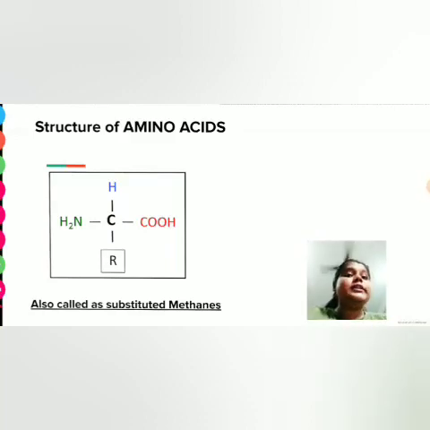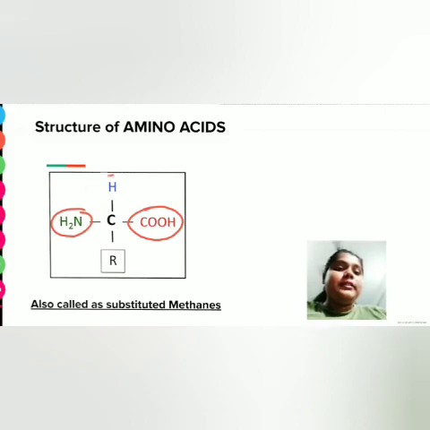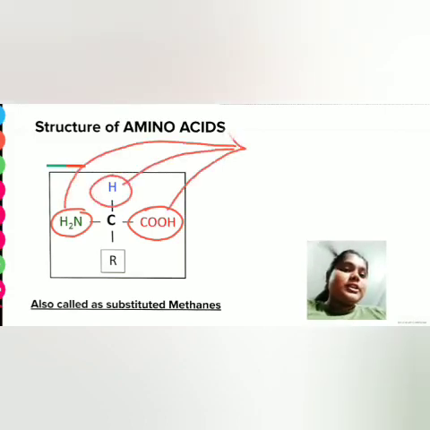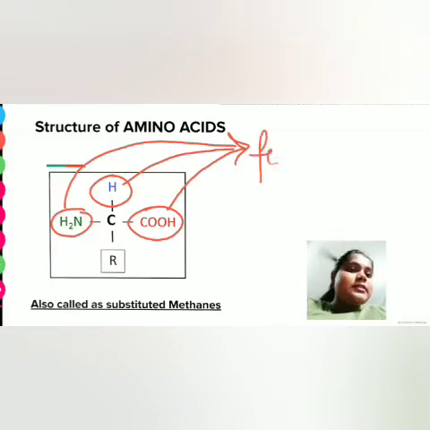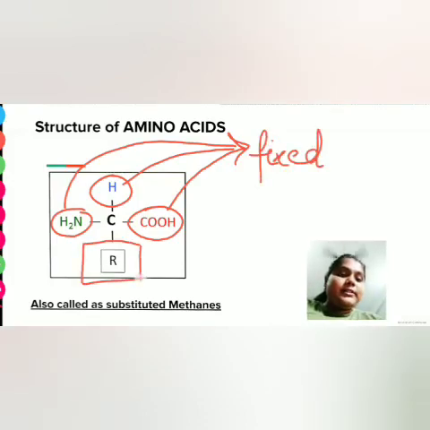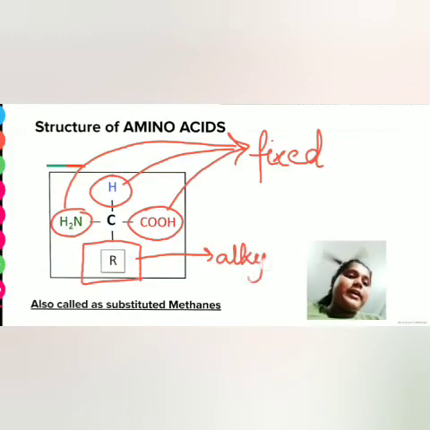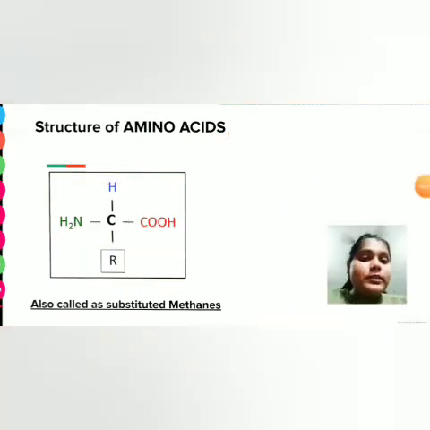Why? Because it has only 4 valency. In this structure we can see one bond is with the amino group, another bond is with the carboxylic group, and the third bond is with a hydrogen atom. All these 3 positions in this structure of amino acid are fixed. The only group which is variable in the amino acid structure is this alkyl group. This alkyl group can contain any chain, aromatic chain, aliphatic chain, or any other functional groups.